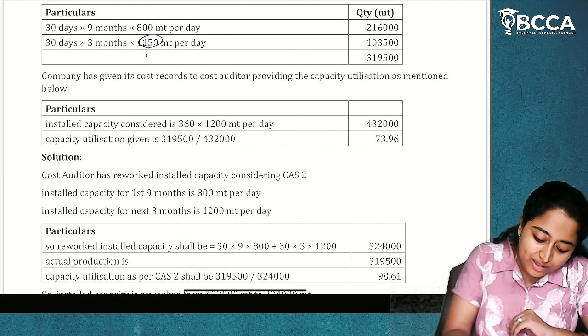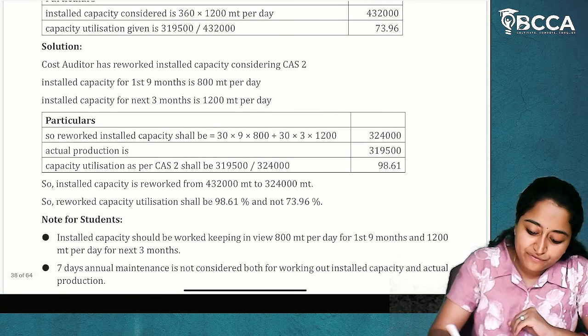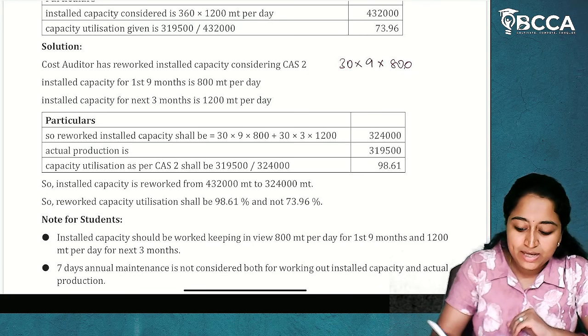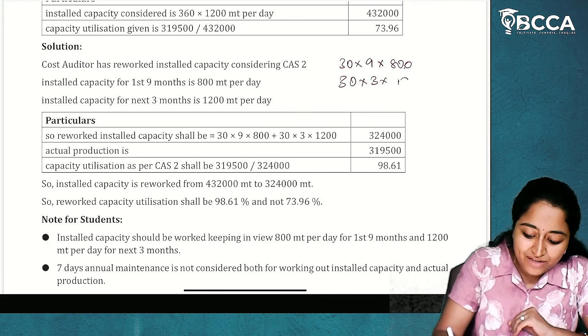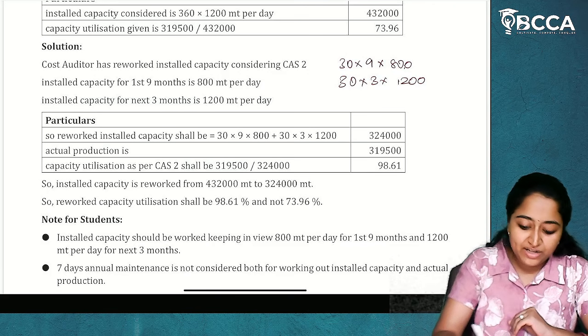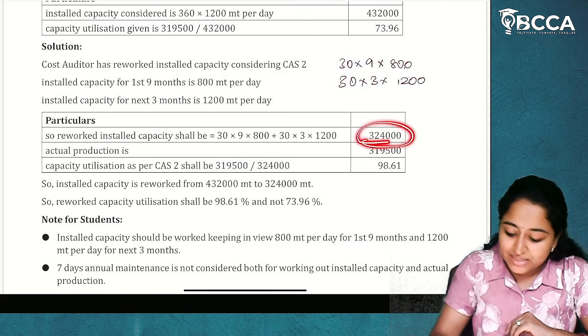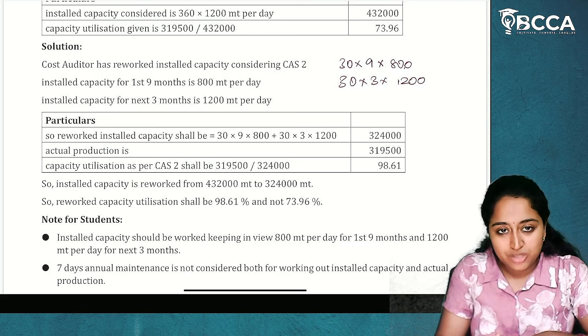For the first 9 months, 30 into 9 into 800 MT per day. Next, 30 into 3 into 1200 MT per day. We will get the reworked installed capacity, which is 3,24,000.